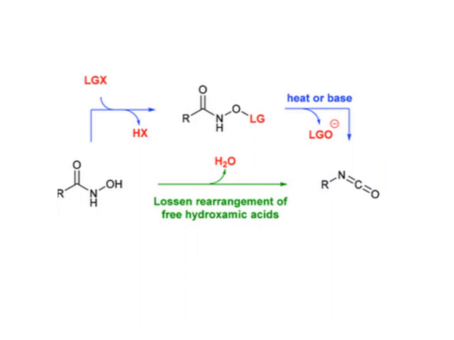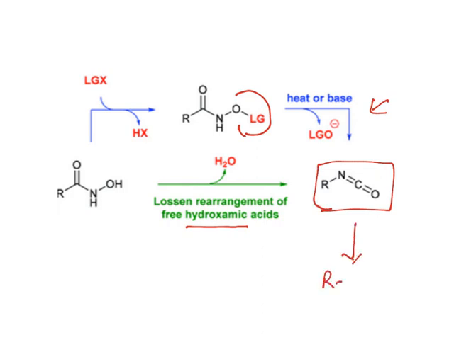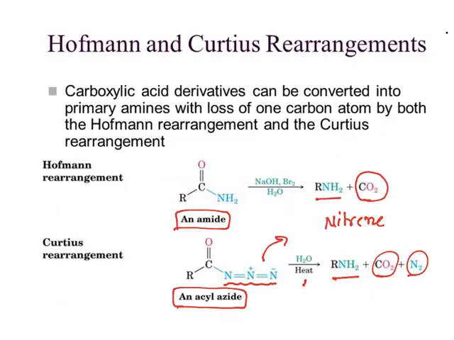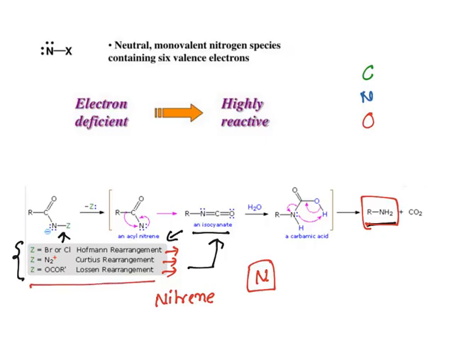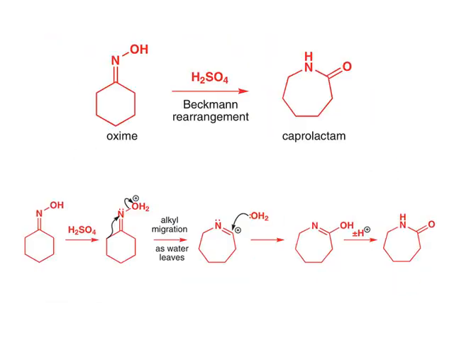And then Lossen rearrangement, it is a derivative of hydroxamic acid. A hydroxamic acid is esterified and it becomes a very good leaving group. Heat it, you form isocyanate, and then it combines with water. Finally, it results in the formation of an amine and carbon dioxide. See, all 3 have similar pathways, you need to remember this. So in all of them, a group is migrating to electron deficient nitrogen.